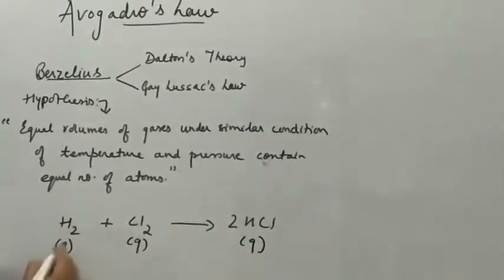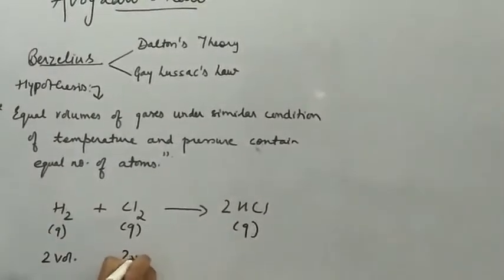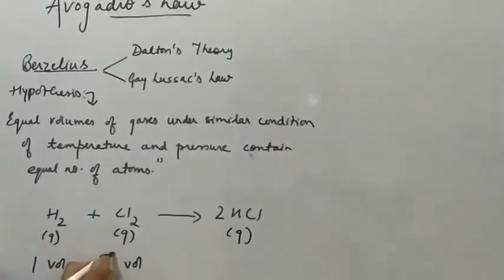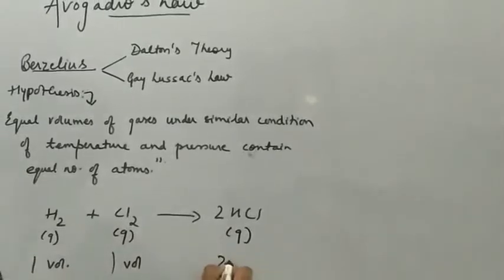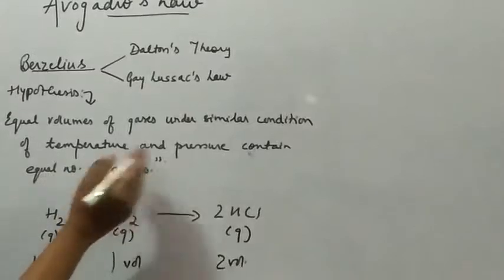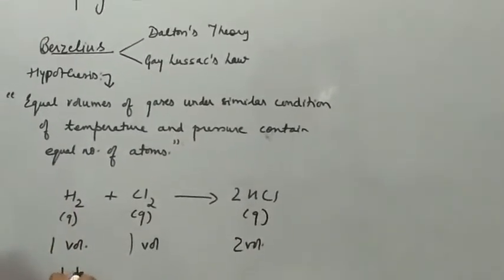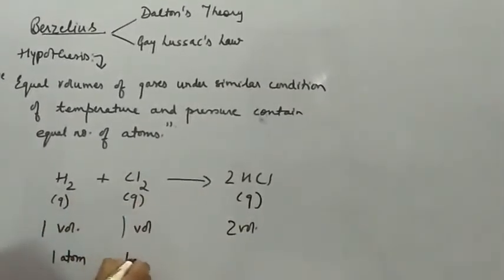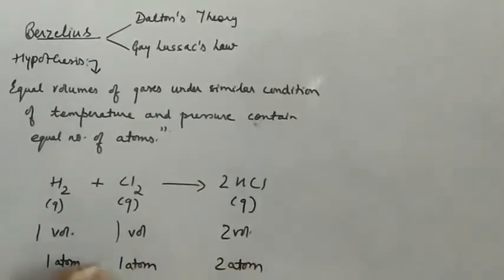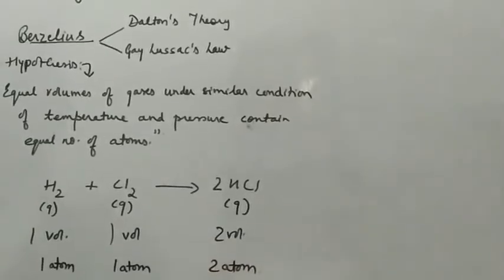If we apply it here, 1 volume of hydrogen will combine with 1 volume of chlorine to form 2 volumes of HCl. According to him, with an equal number of atoms, if we consider 1 atom of hydrogen and 1 atom of chlorine, we get 2 atoms of HCl. Now if we want just 1 atom of HCl,